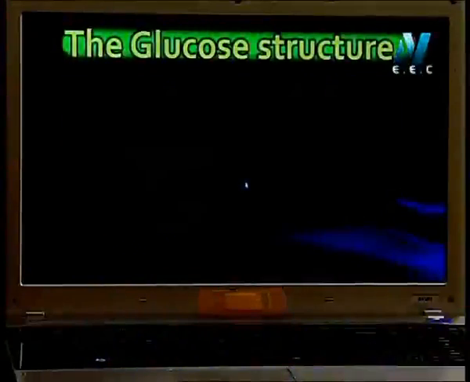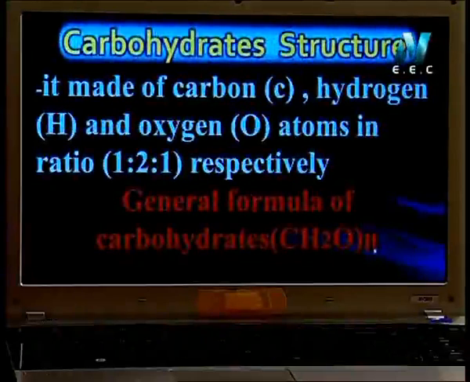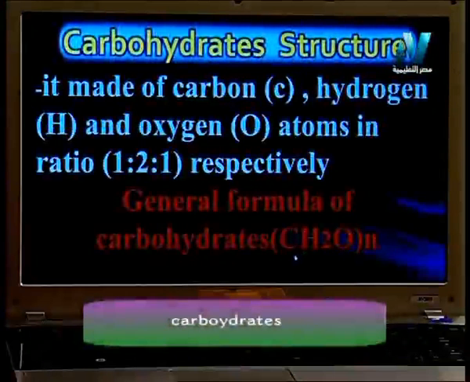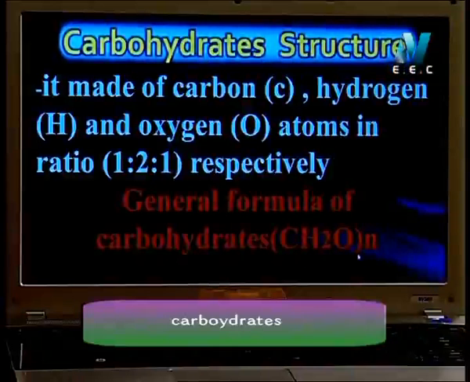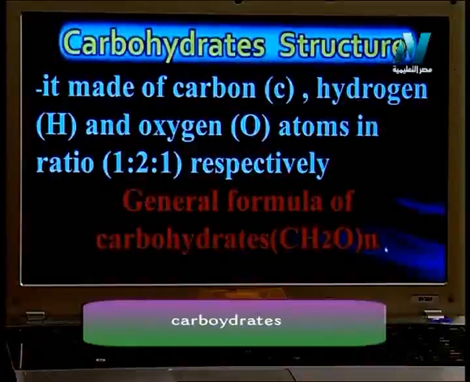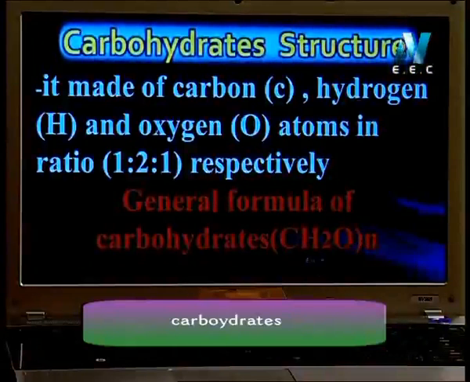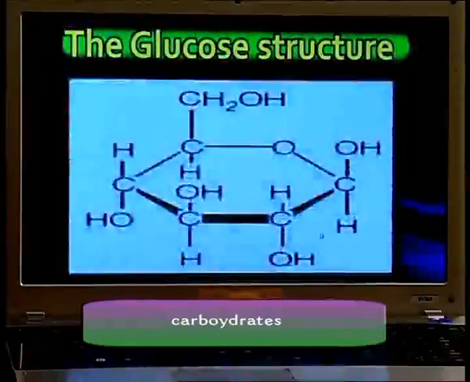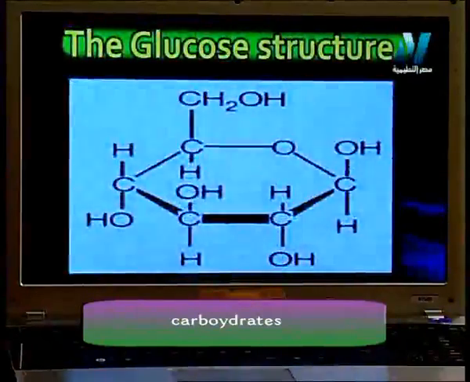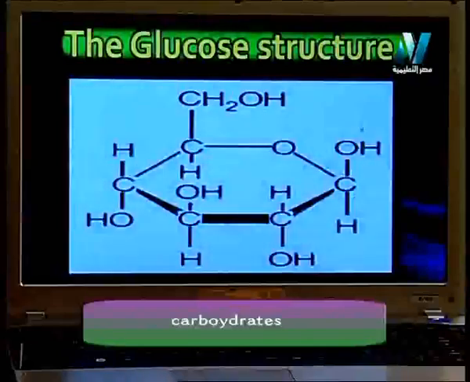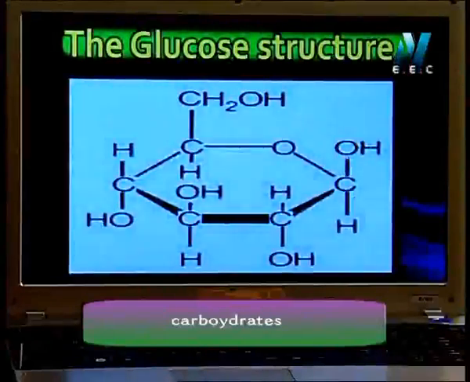That is why we wrote N in the formula, because some carbohydrates have only 5 carbon. Okay? Or 3 or 4, so the number in this formula can be changed. So I repeat again, the carbohydrate has formula CH2O all N. I hope you understand this formula. Glucose contains 6 carbon, each carbon connected with 2 hydrogen and 1 oxygen.